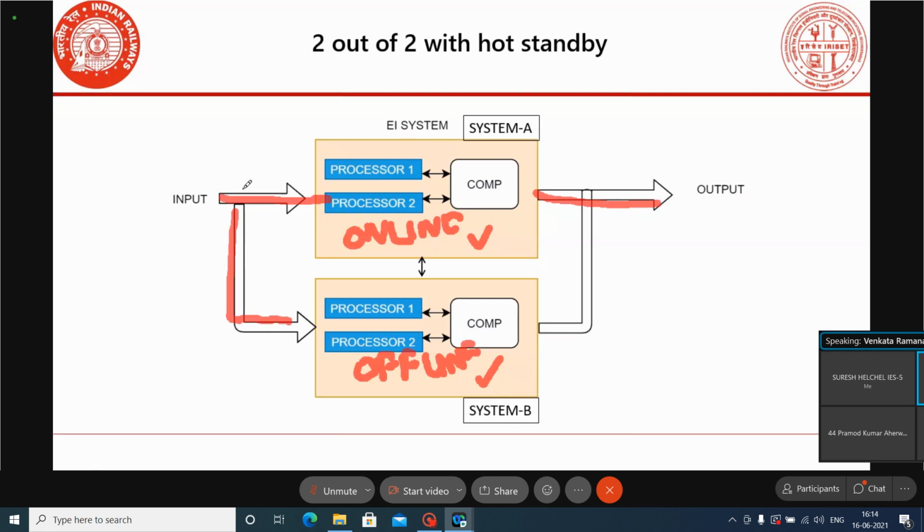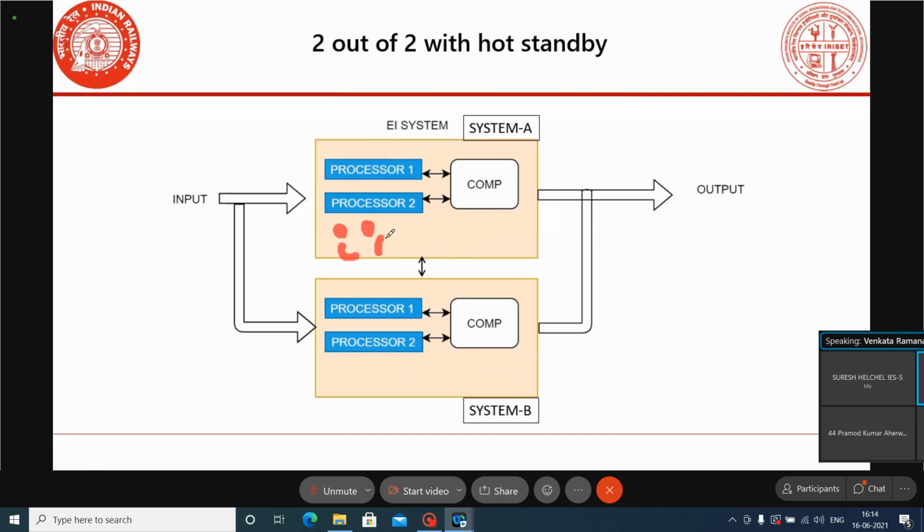Once the inputs are read, for processing we are using two processors. Both process independently, then the outputs will be compared and the output will be delivered. The processors may be identical or different. When they go for 2 out of 2 architecture, the processors may be identical, or different ones are also used. Anyhow, here also in the CPU, there will be one executive software.